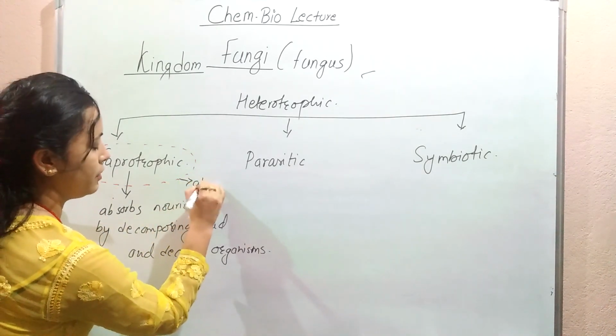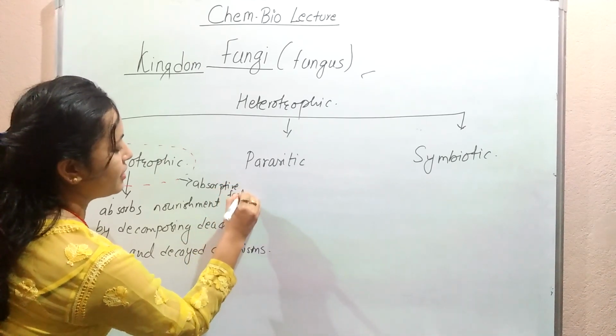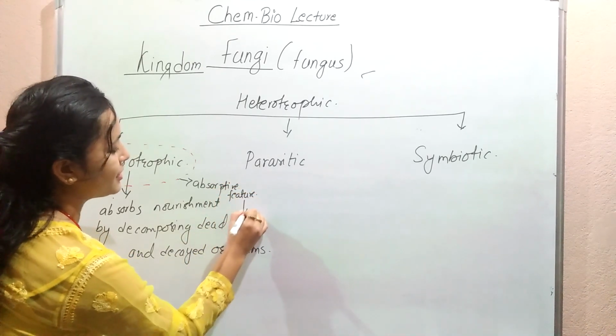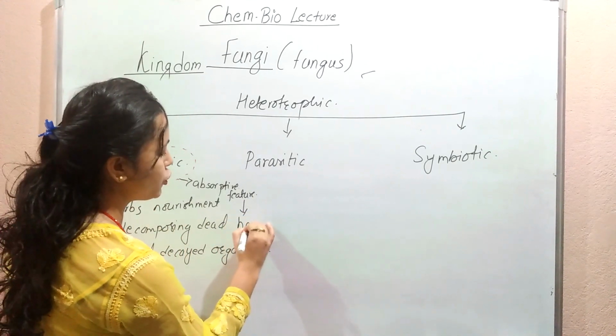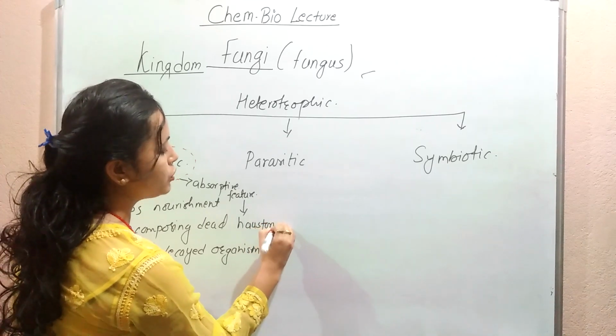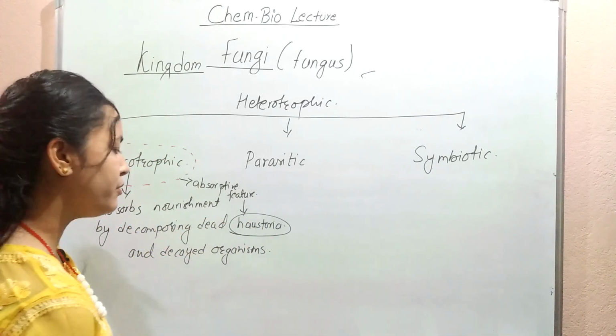They have an absorptive feature, and the absorption process is aided by a structure called the haustoria. Haustoria help in absorbing the nutrients.